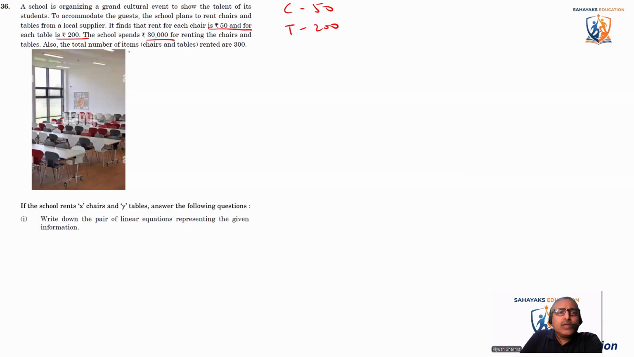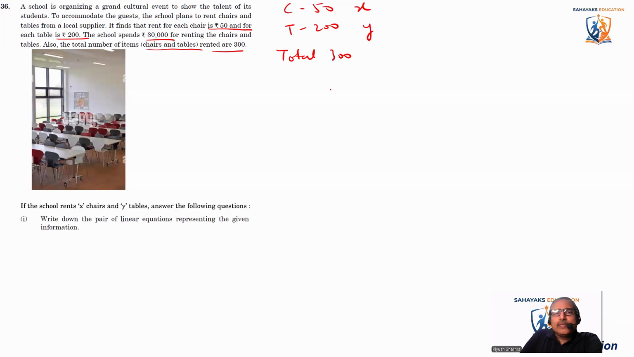The total number of items, chairs and tables, rented are 300. Write down a pair of linear equations representing the given information. This is something which you have to find out. Now let's say chairs rented are X and tables rented are Y.